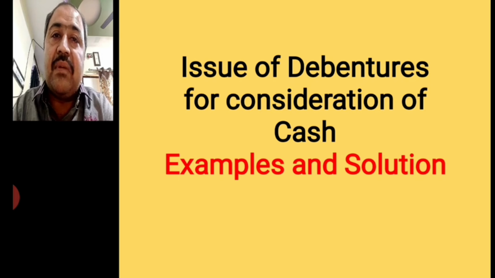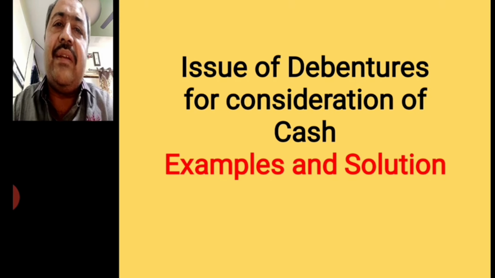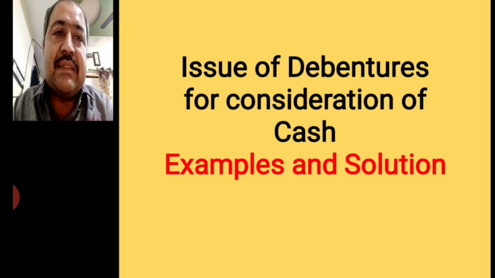So if debentures are redeemable at premium, then there is a journal entry for loss on issue of debenture account debited to premium on redemption account. How this entry is accommodated with all the entries that we have already discussed, that we will discuss in this video.